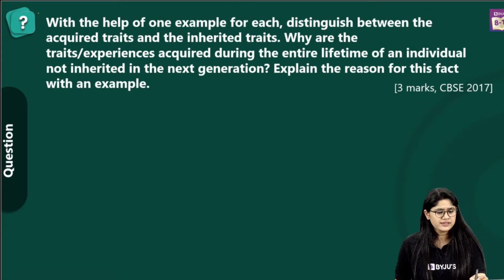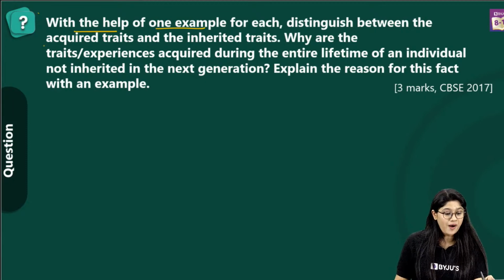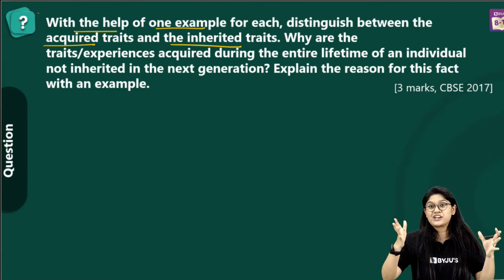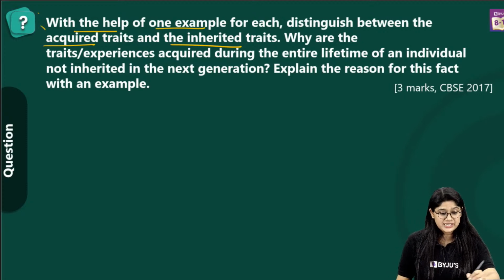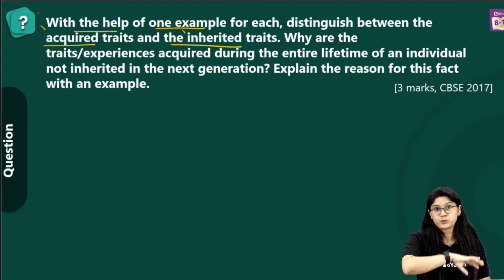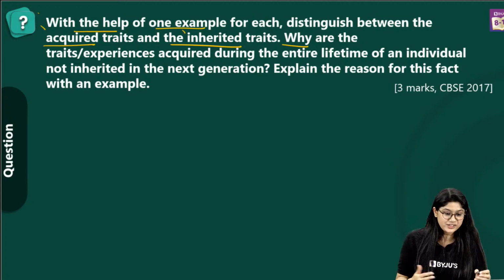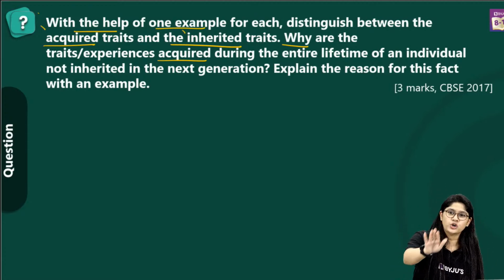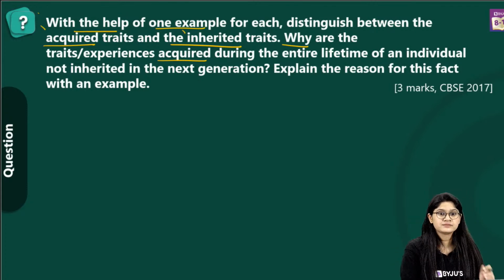Over here we have a question: with the help of one example of each, differentiate between the acquired traits and the inherited traits. Quickly, come on, this is a super easy question, right? We have discussed the acquired traits, the bodybuilder, you remember the swimming. We also have to explain why the traits and experience acquired during the entire lifetime of an individual are not inherited in the next generation. We know this, right? If we are a good swimmer, the next generation might not have that trait. And why is that?